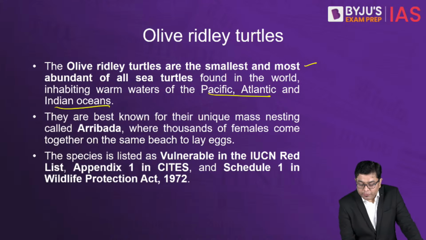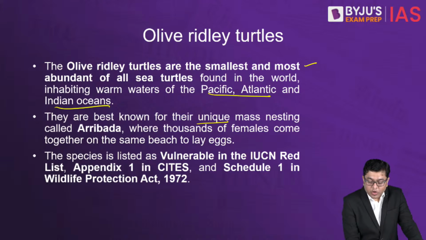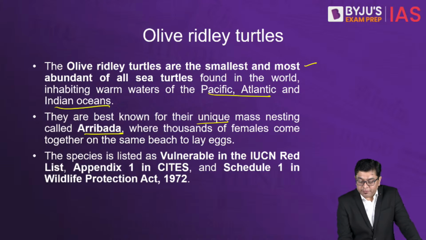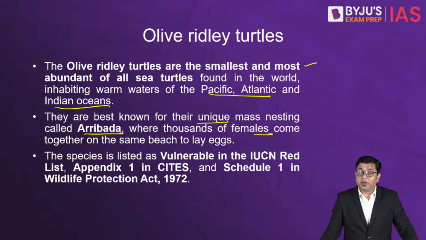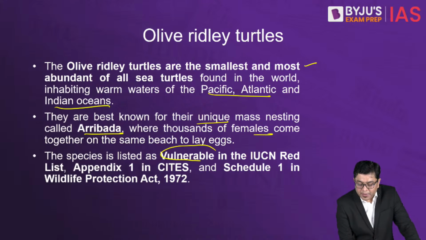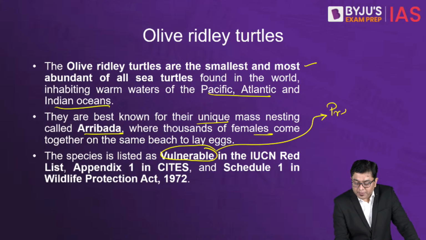They are best known for their unique mass nesting called arribada, where thousands of females come together on the same beach to lay eggs. They have been accorded the highest levels of protection. They are listed as vulnerable in the IUCN Red List. Again, important for your prelims.